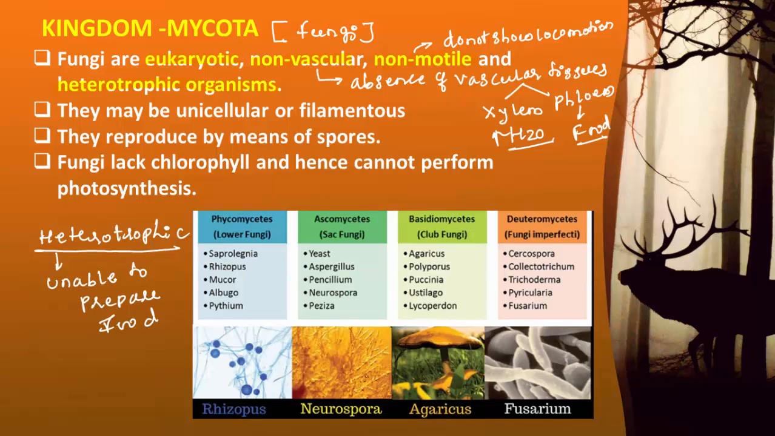Then the opposite term for heterotrophic is autotrophic. All the green plants are autotrophic in nature because they are able to prepare their own food through photosynthesis. But fungi, all the members of Mycota, are completely heterotrophic. They are unable to prepare their own food. Then next character of the Mycota, they may be unicellular or they may be filamentous.